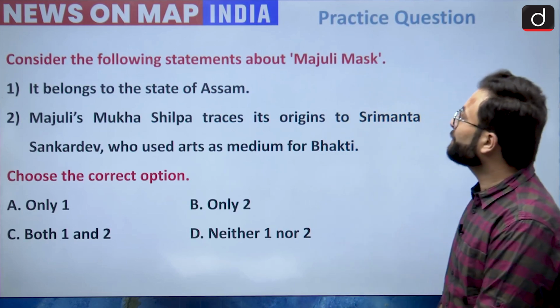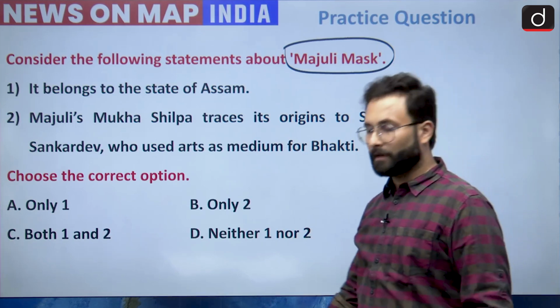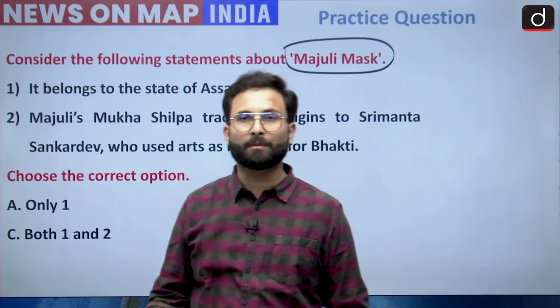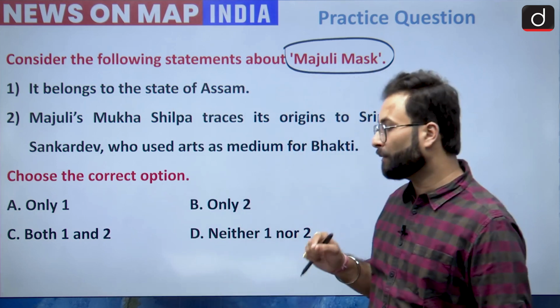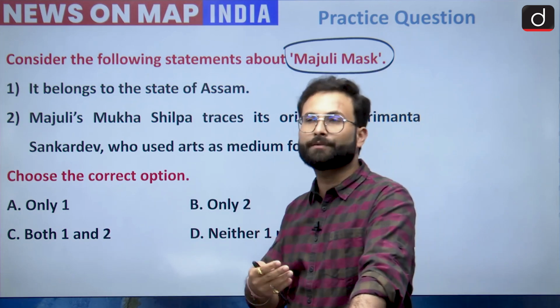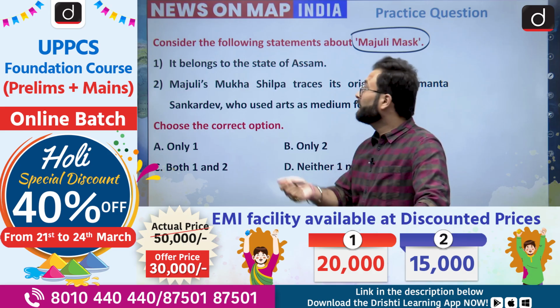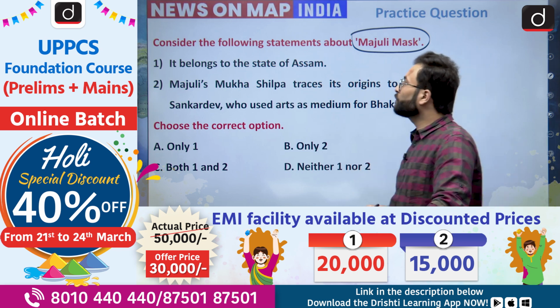Now let's see a practice question for yourself. Consider the following statement about Majuli mask. In our newspaper discussions or in our newspaper analysis every morning, which is done by me at 10:30, in that discussions, we are talking about various GI tags, etc. Okay, because obviously in the newspaper there are various news and we are taking up the important news article for you. In that we have discussed this Majuli mask. Okay, now see, it belongs to the state of Assam.